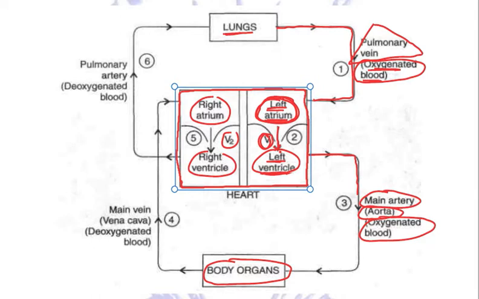The oxygen present in the blood will diffuse into the cells, where we know that in mitochondria the process of oxidation of glucose will take place, resulting in the release of energy, and along with that the release of carbon dioxide.